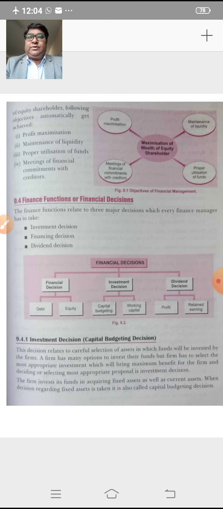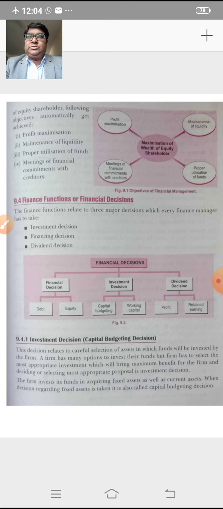Now, as you know, financial management plays a very important role in any organization, and all the financial activities are directly or indirectly affected by financial management. The various objectives of financial management, I have already told you that the main objective is to increase the shareholder wealth.